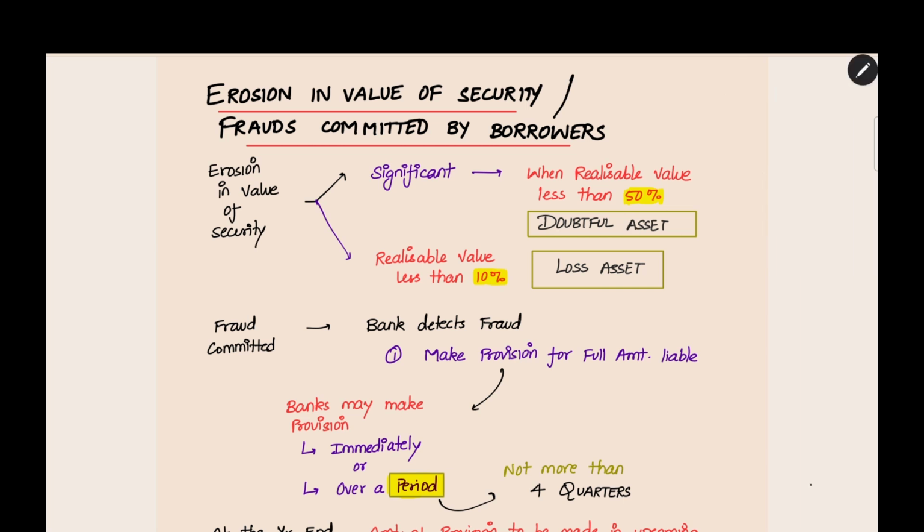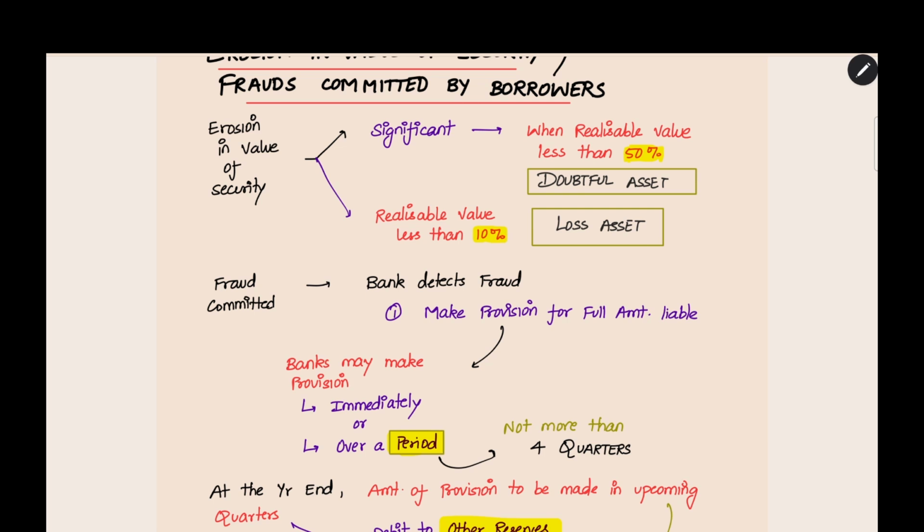Why are we making it a doubtful asset? Because there is a significant reduction in the value of the security. Now we have no means for recovering the amount. If the borrower does not pay, there is no means for recovering the amount. Now the next thing is if the realizable value of the security becomes less than 10%. Originally, the first time valuation we got 1 lakh as value, but the second time we are getting only 8,000. So 92% got eroded. Only less than 10% is remaining. Now we should classify it as a loss asset. This is the classification for erosion in the value of security.